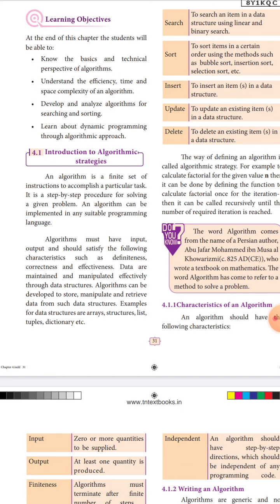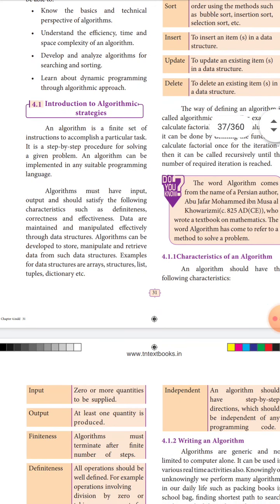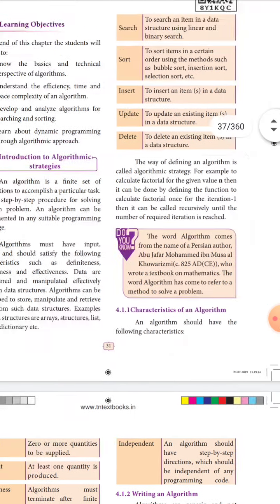An algorithm can be developed to store, manipulate and retrieve data from a data structure. For example, the data structure array. What are the data structures? Array, structures, list, tuples and dictionary, etc. Already we studied these. So what is meant by arrays and structures and list and tuple and dictionary, etc.